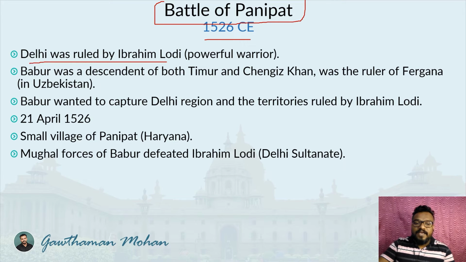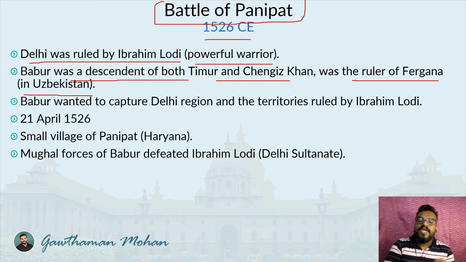Delhi was ruled by Ibrahim Lodi. He was the last ruler of the Lodi dynasty, and he was a powerful warrior. So Delhi was under the control of the Lodi dynasty, and Ibrahim Lodi was the ruler. Babur, on the other hand, a descendant of both Timur and Chengiz Khan, was the ruler of Fergana, which is based in Uzbekistan.